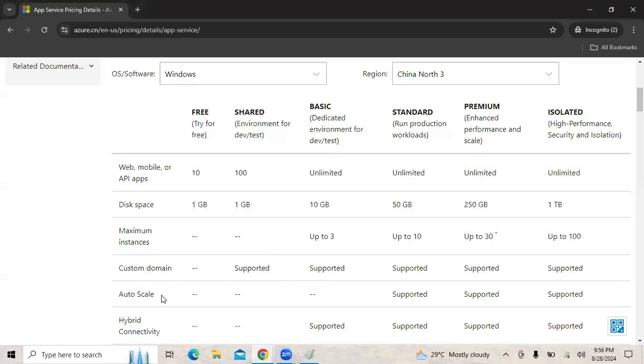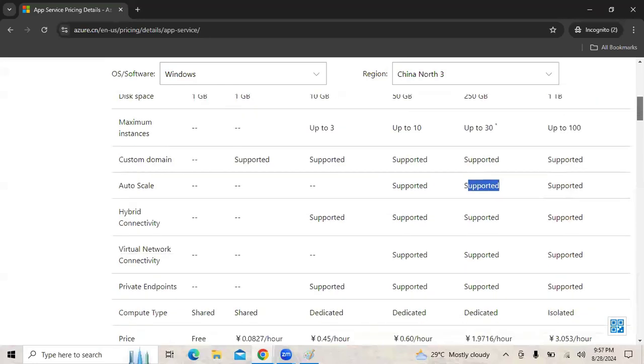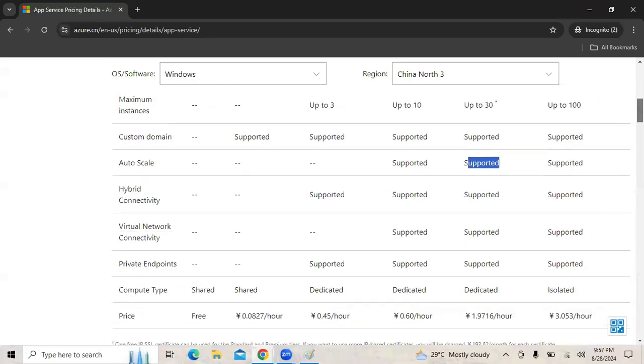And if traffic will be decreasing, then we will be decreasing the number of instances. So we have a feature called auto scale. Auto scaling is possible, but it is only possible with standard tier, premium tier, and isolated tier. So if I have deployed my app service plan with the free tier, we would not be able to go with auto scaling, right? So there are different features which are available with different tiers.